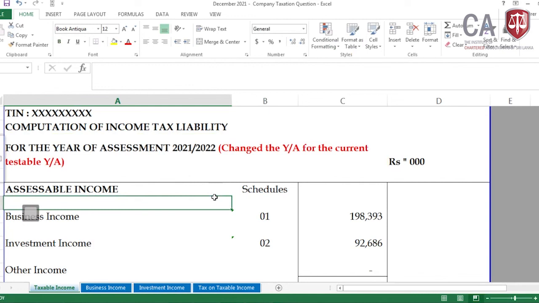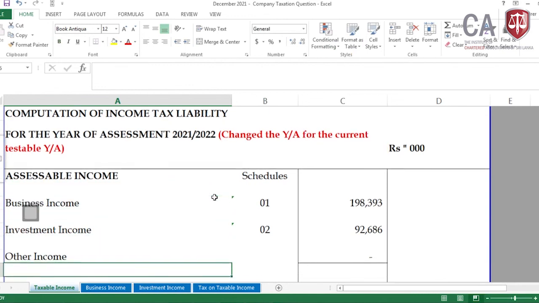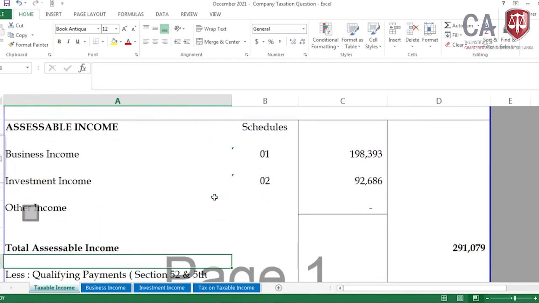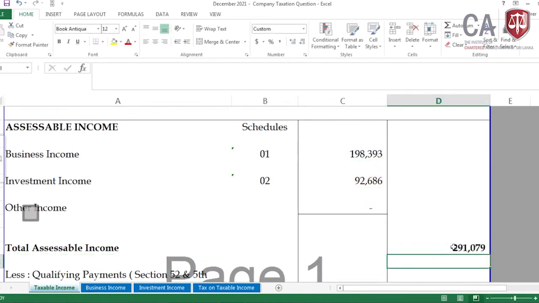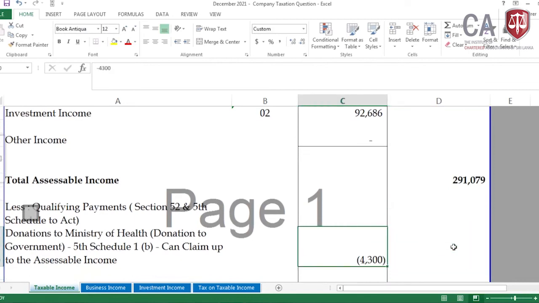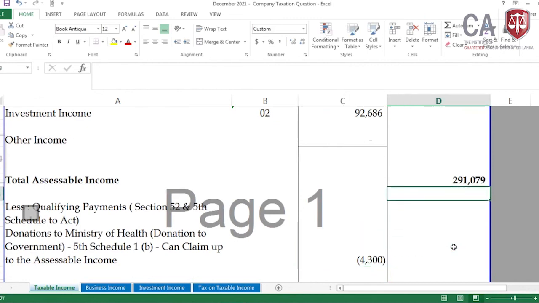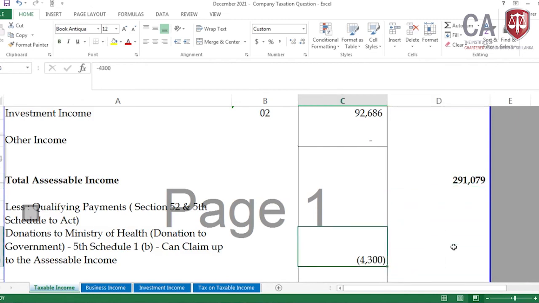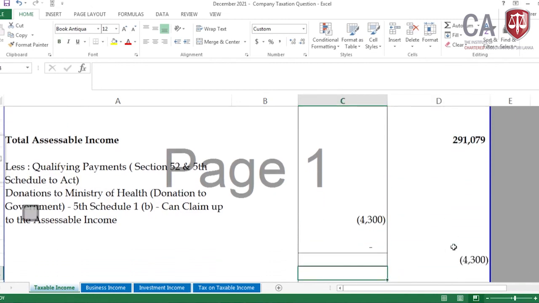Okay, all the explanation provided. Then other income, it's nothing. Total assessable income is a summation of these three. Then the deduction from the assessable income, the qualifying payment to the government, can be claimed up to the assessable income. Now you can see assessable income is high, qualifying payment is low, so we can claim the entire part.